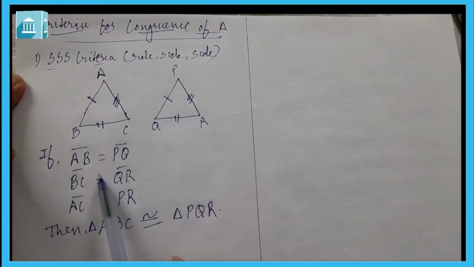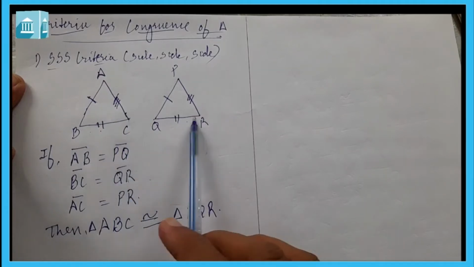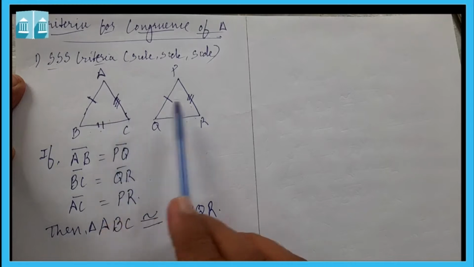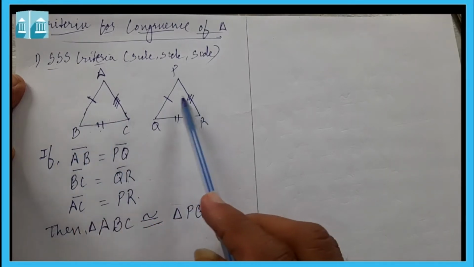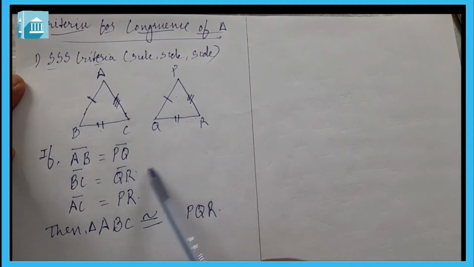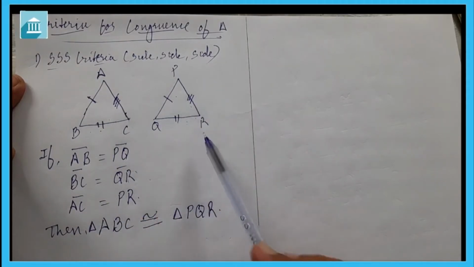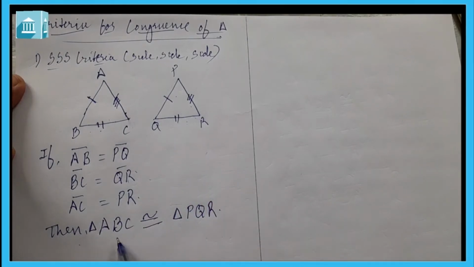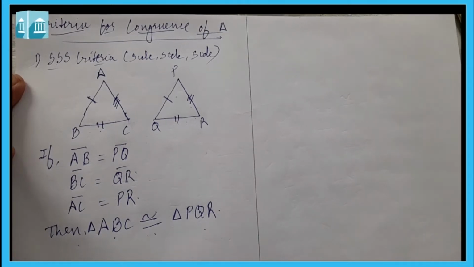SSS criteria means if three corresponding sides of both triangles are equal, here AB is equal to PQ, BC is equal to QR, and AC is equal to PR. If these three corresponding sides are equal, then triangle ABC is congruent to triangle PQR. Now let us see the second criteria.